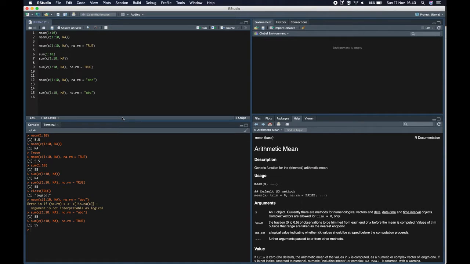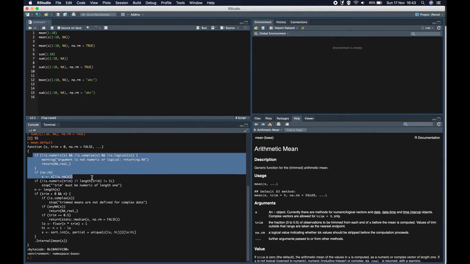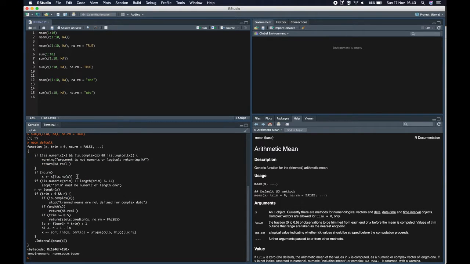If you type mean.default in the console and you see how the function mean is implemented, let's do that. So this is what the function goes through first before performing the mean. mean.default is implemented in R and undergoes some checks. This part is where the error is. So here it expects a logical value TRUE and FALSE.